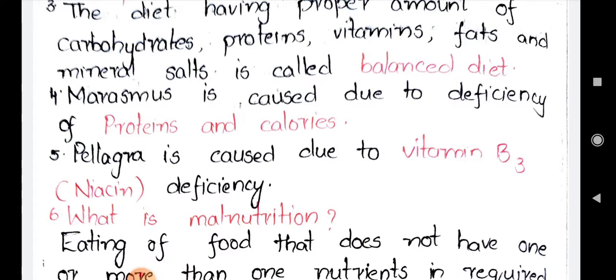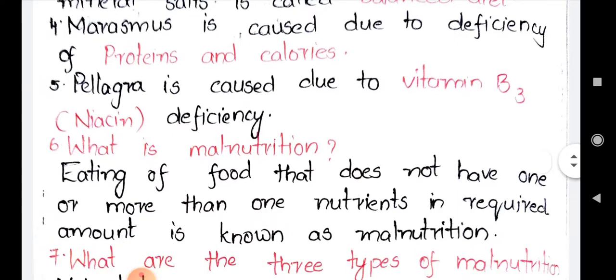Next, go to the next question, that is what is malnutrition. So here this is the important topic, malnutrition. Eating of food that does not have one or more than one nutrient in required amount is known as malnutrition. So we know that if a person is not taking balanced diet, then automatically that person will suffer from malnutrition.